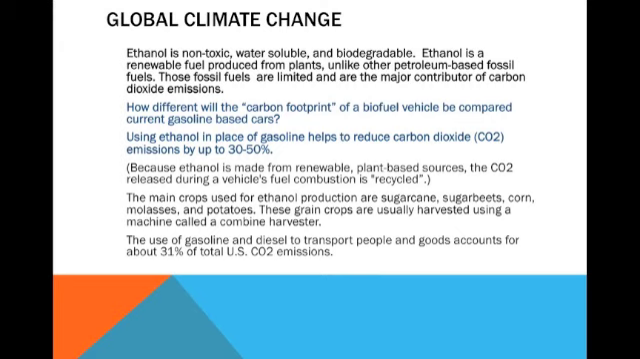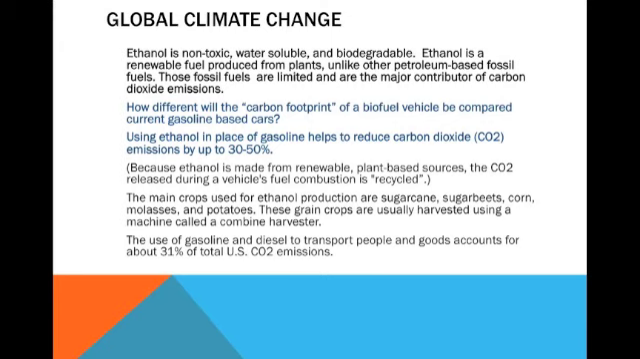How different will the carbon footprint of a biofuel vehicle be compared to current gasoline-based cars? Using ethanol in place of gasoline helps reduce carbon dioxide emissions by 30 to 50%. The main crops used for ethanol production are sugarcane, sugar beets, corn, molasses, and potatoes. These grain crops are usually harvested using a machine called a combine harvester.